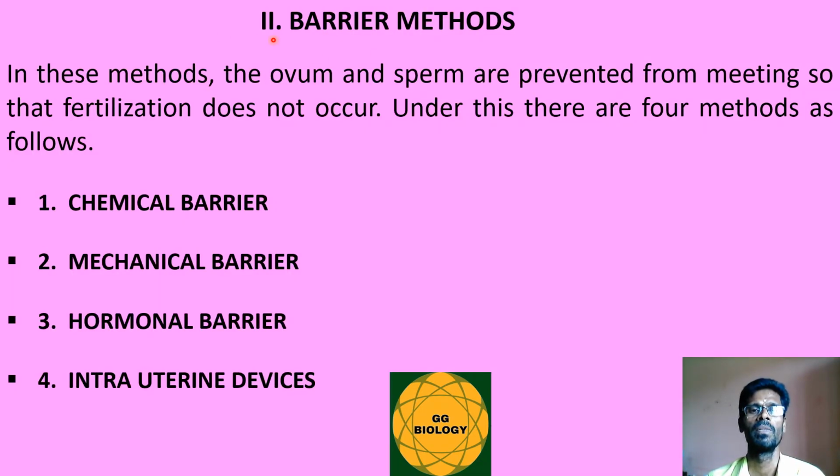The second type is barrier methods. In these methods, the ovum and the sperm are prevented from meeting so that fertilization does not occur. Under this, there are four methods as follows: chemical barrier, mechanical barrier, hormonal barrier, and intrauterine devices.